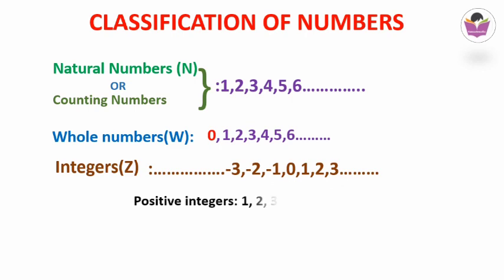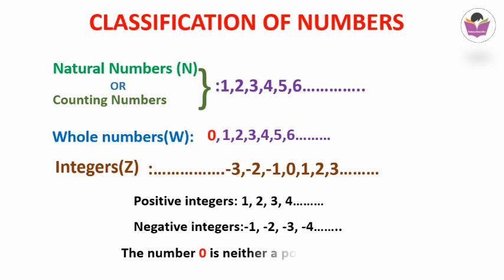And here the numbers 1, 2, 3 etc. are called the positive integers. Numbers -1, -2, -3 etc. are called the negative integers. And you can see there is a number, that is 0, which separates the negative integers and the positive integers. So the number 0 is neither a positive nor a negative integer.